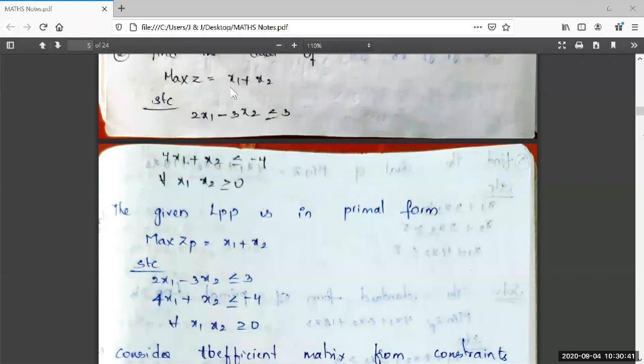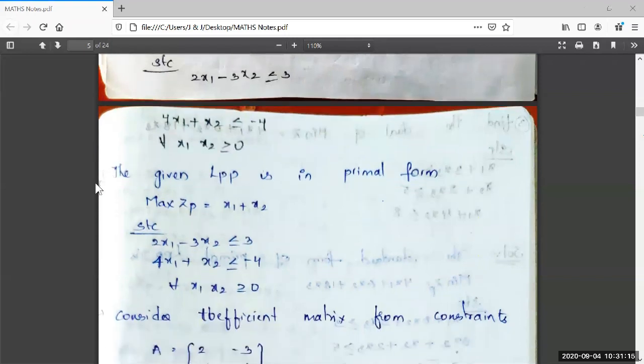Right. Max Z is equal to x1 plus x2. Subject to constraints: 2x1 minus 3x2 less than or equal to 3. And the second constraint is 7x1 plus x2 less than or equal to minus 4, for every x1, x2 greater than or equal to 0. You need not worry about the signs of bi values. Here 3 is written, here minus 4 is written, right? While writing the primal LPP, we have to write max ZP, the same less than or equal to type will be taken, and 3, minus 4 will be written as it is.